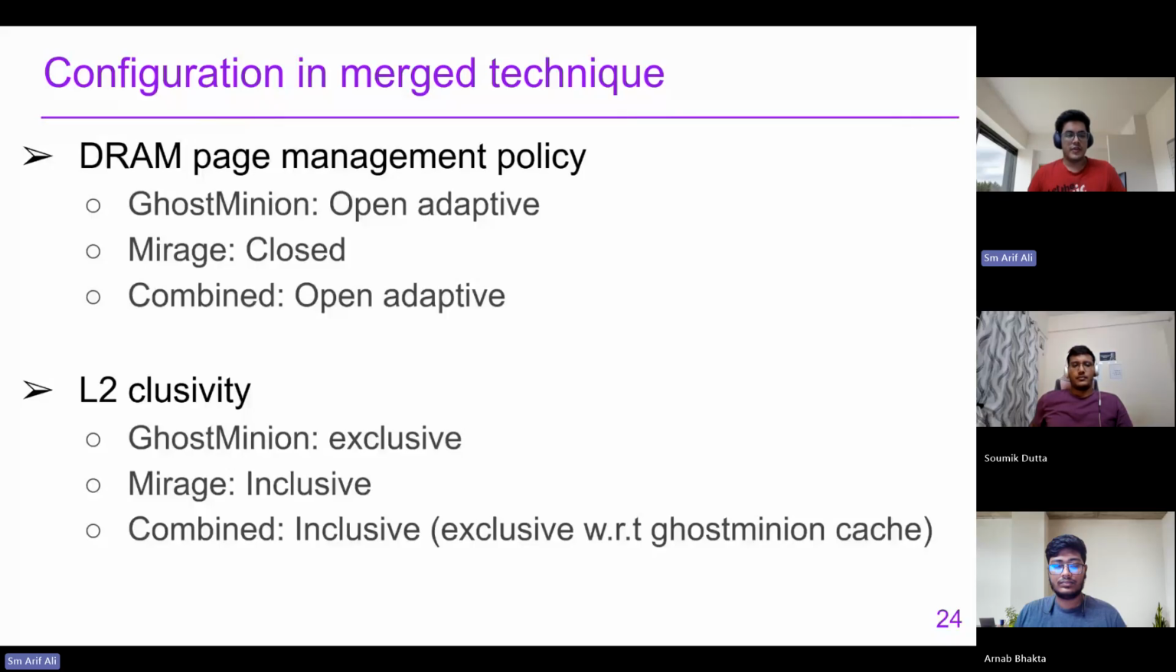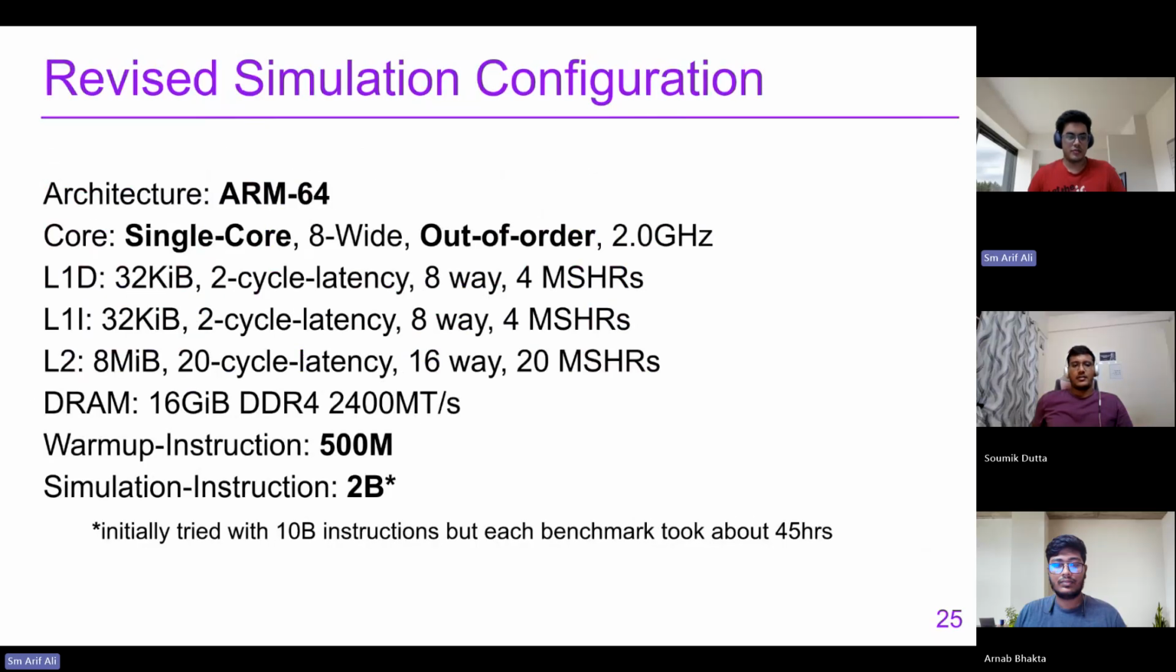And inclusivity for Ghost Minion was exclusive. For Mirage, it was inclusive because it worked at the LLC and was a mitigation for conflict-based attacks. So it used the inclusive hierarchy. In the combined technique, we also use the inclusive hierarchy to match Mirage's configuration. But we had to keep the Ghost Minion part of the L1 cache exclusive with respect to the normal non-speculative hierarchy. This is the revised simulation configuration.